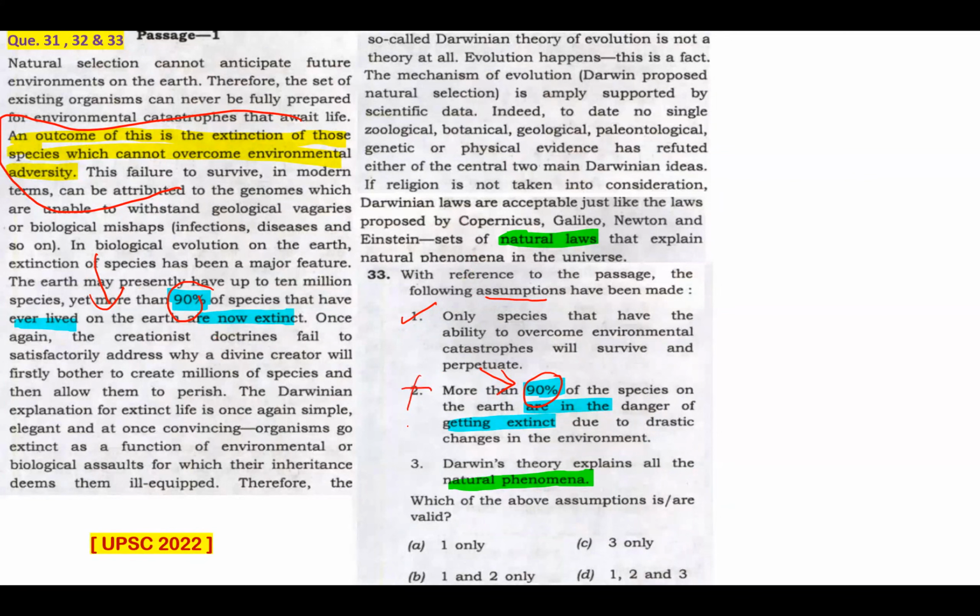Statement 3: Darwin's theory explains all the natural phenomena, everything in this world. Now that's too extreme. And on top of that, the passage talks about natural laws, and this is to confuse us, and the statement talks about natural phenomena. Never in this world have the words law and phenomena been the same. They are different in their own sense. So that is just to confuse you. My answer would be A. I hope this is clear.